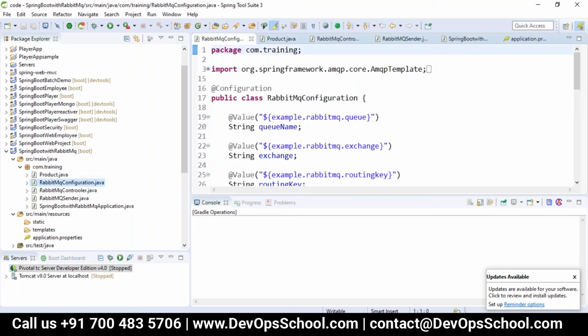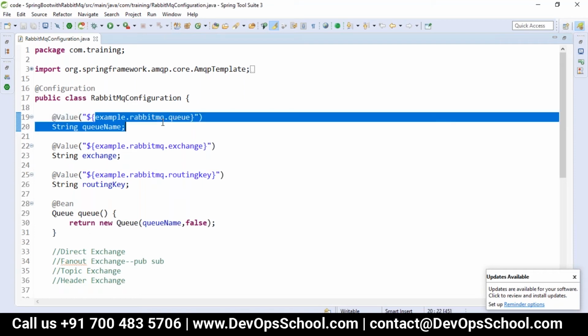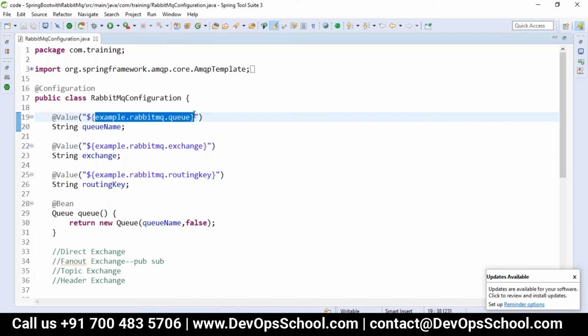In my RabbitMQ configuration, we have to do the configuration and we should have a sender. So in this configuration, first I just took all the names: what is the queue, what is the exchange name, and what is the routing key. That I have to read from the application.properties. To read from the application.properties, we'll use @Value. So @Value is the annotation used to read the data from the application.properties. Whatever property name you have given, the same property name I'm taking here: one is queue name, one is exchange, and one is the routing key.